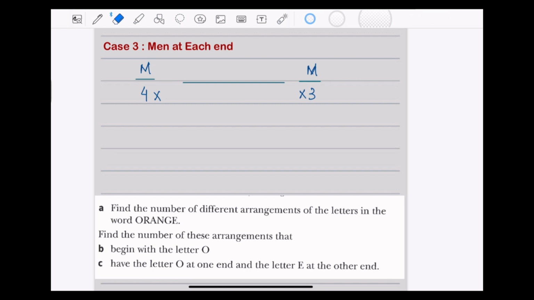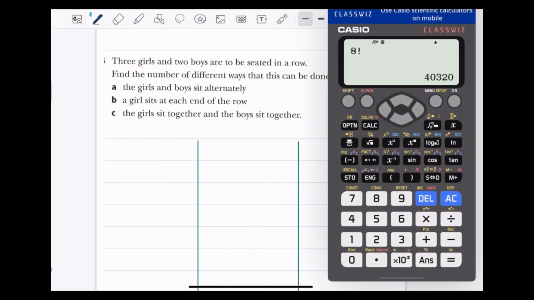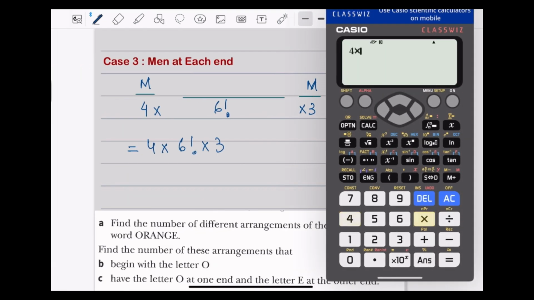So how many people are left? If 2 people are already in the end, then it's going to be 6 people left, which makes it 6 factorial. So the final answer is going to be 4 times 6 factorial times 3, which equals 8640.